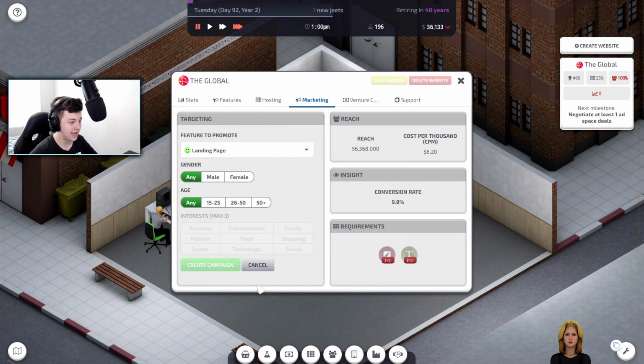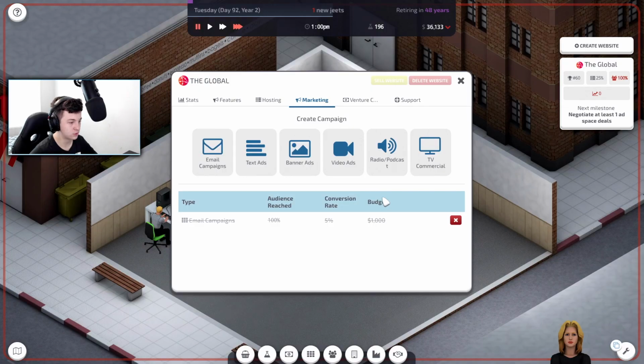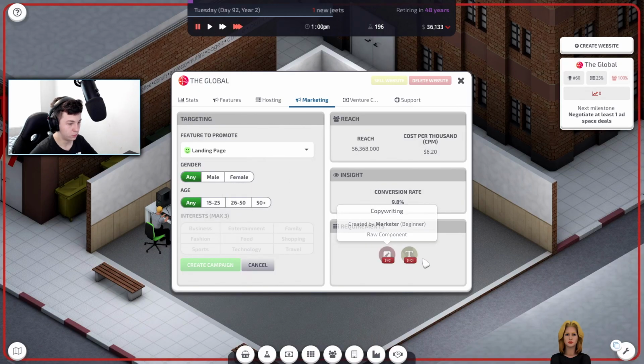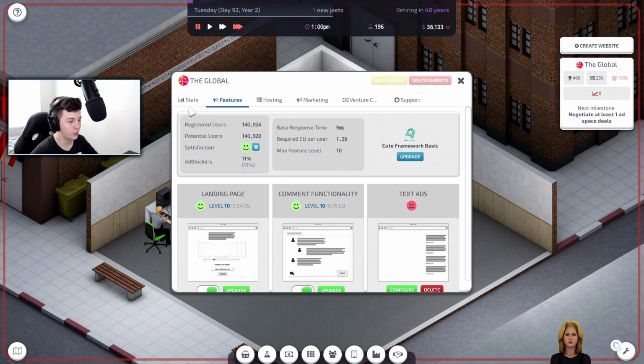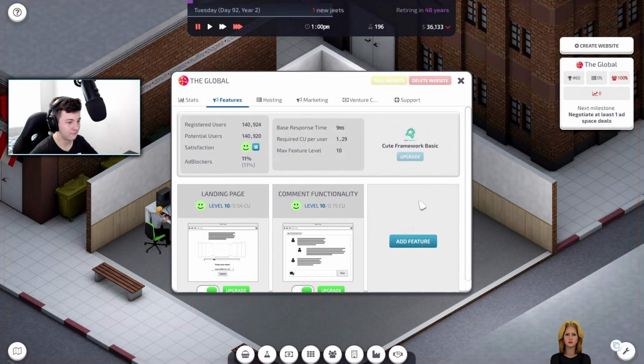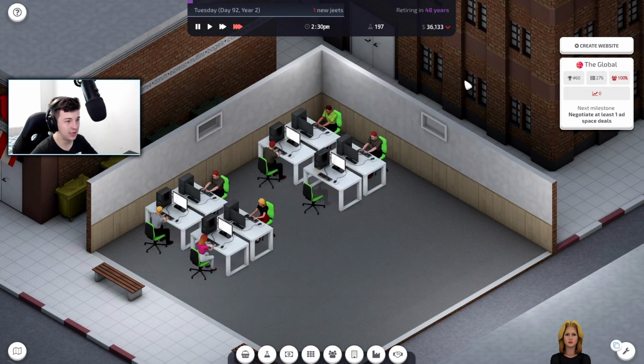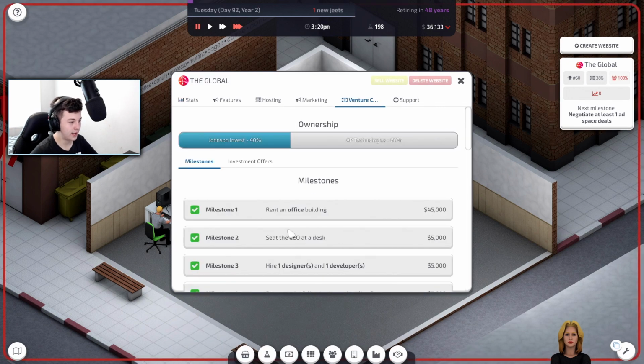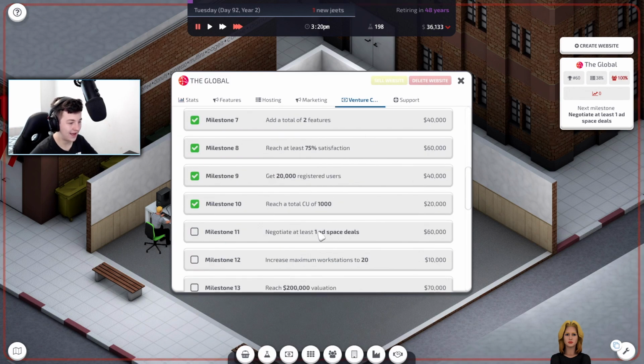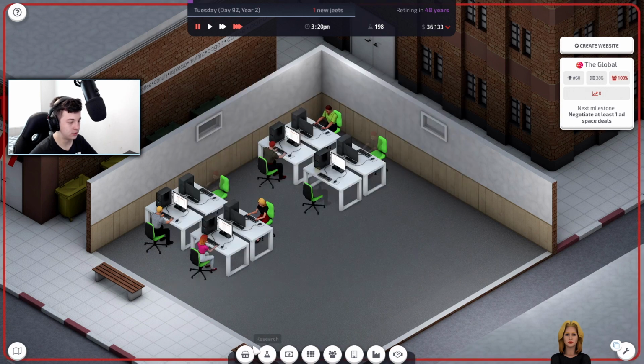We're going to go with the text ad. We're going to turn off this one here. We're going to go to the text ad. Let's just maybe delete that for the time being, I think. Okay, let's keep it going. What do we need to go next? Let's have a look. What do we need? One ad. Increase maximum to 20 workstation.